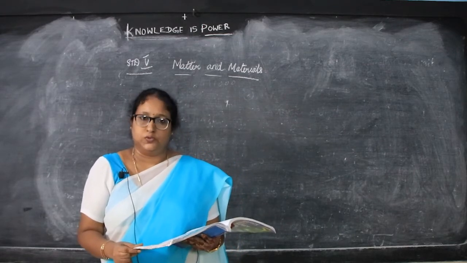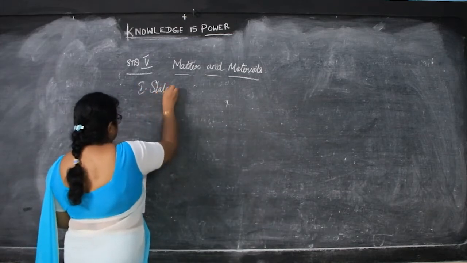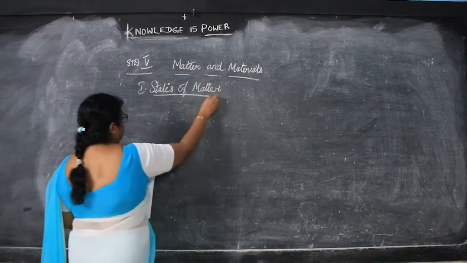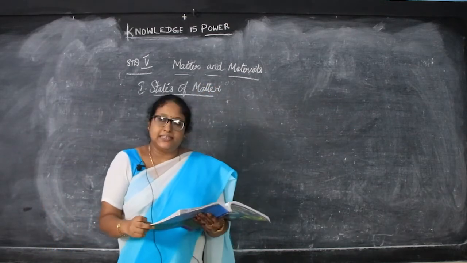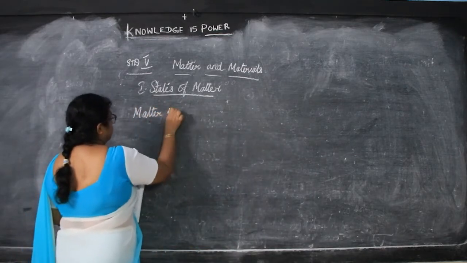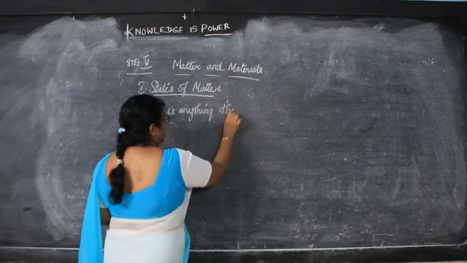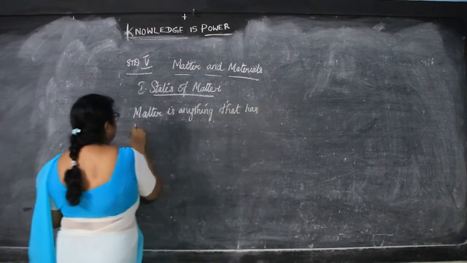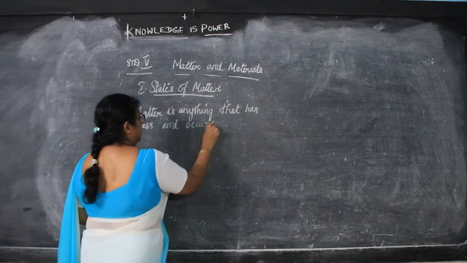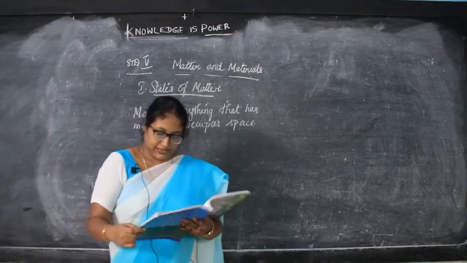So what are the different things we are using? Now first is the states of matter. States of matter. So this you would have studied in the 4th standard also. Now matter is anything that has mass and occupies space. Mass is nothing but the weight. Space na enna sonna edam. Okay, occupies space. So matter is nothing but it has mass and occupies space.